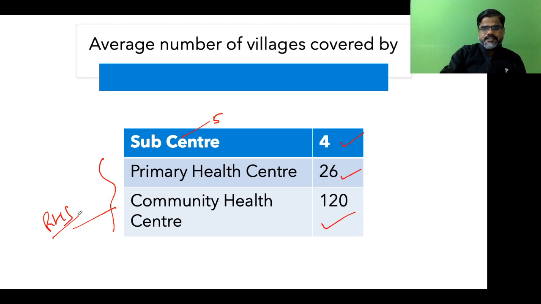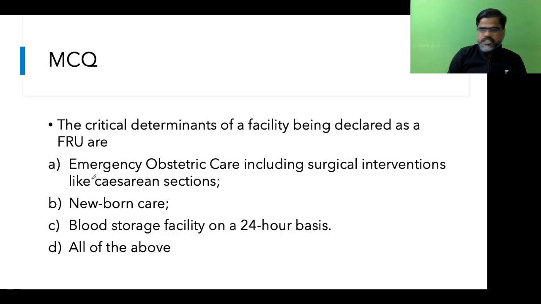Now let's move on. The next question, and I request all of you to answer it: the critical determinants of a facility being declared as FRU. When is a facility declared as FRU? Is it emergency obstetric care including surgical interventions like cesarean section, newborn care, blood storage facility on a 24-hour basis, or all of the above? When do you declare a facility as first referral unit? Parag has said C.